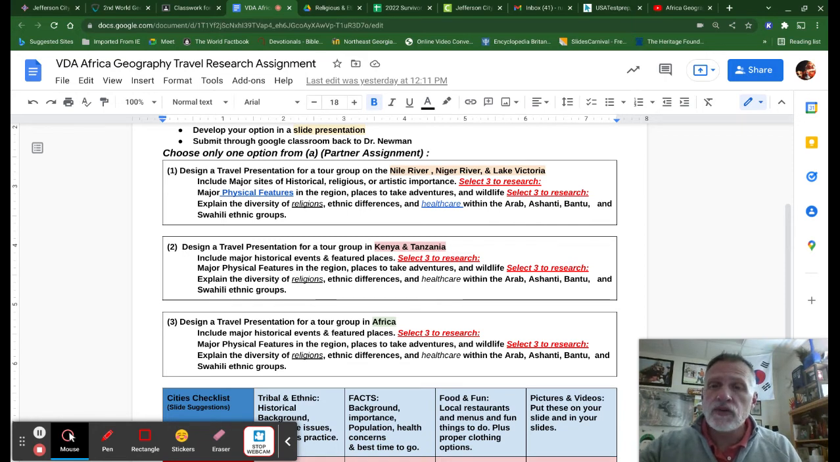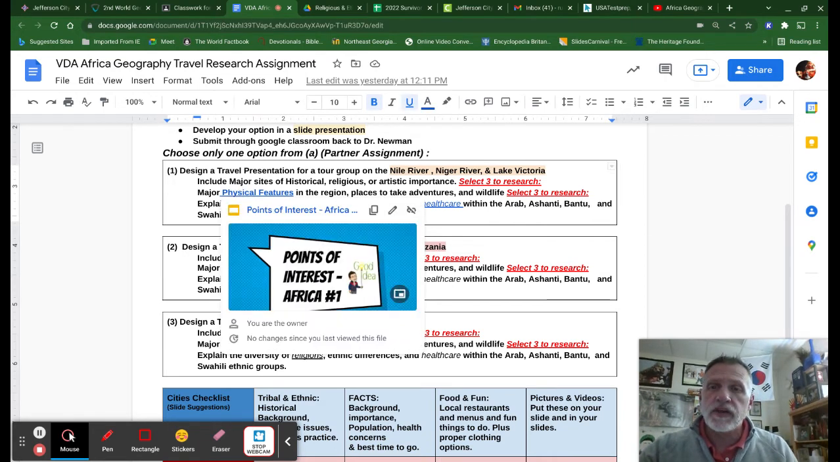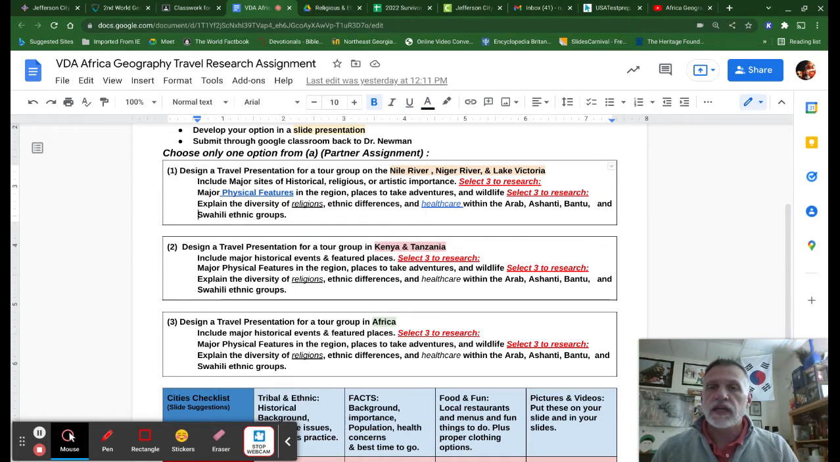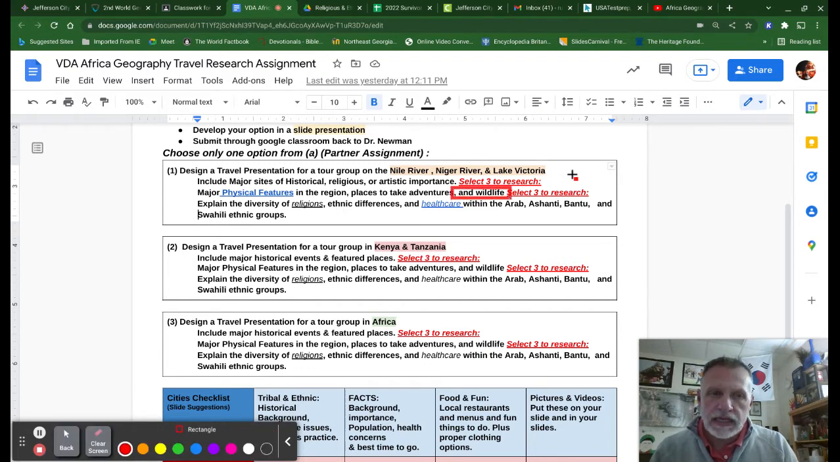Now you do have access here. If you click on physical features, you will notice there's a points of interest. You can go there and look. It's kind of an interesting takeaway. You're also going to be talking about places to take adventures. And I like this. This is where we kind of will tie into science just a little bit. You're going to recognize this word right here called wildlife. Yes, wildlife. Talk about the animals. So what are the animals in that part of the world?